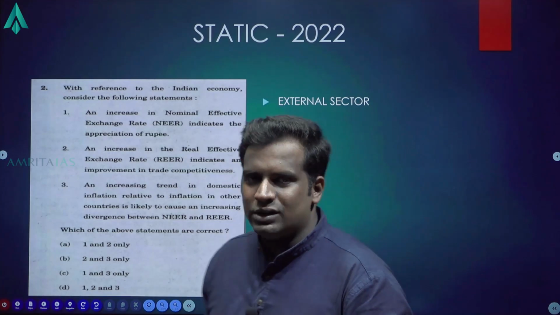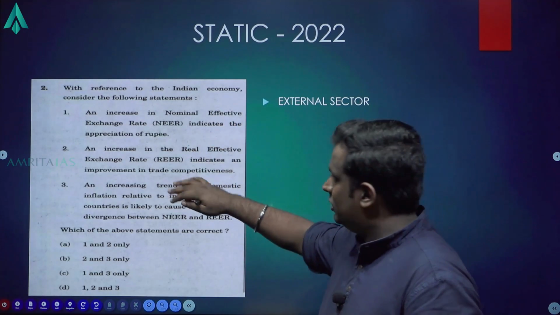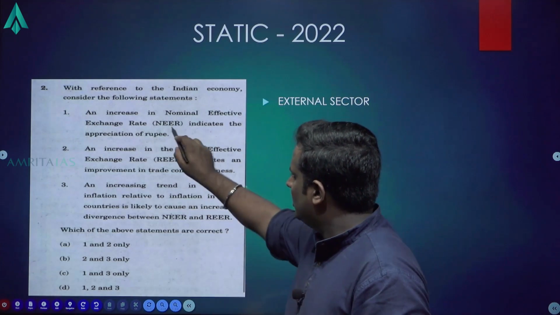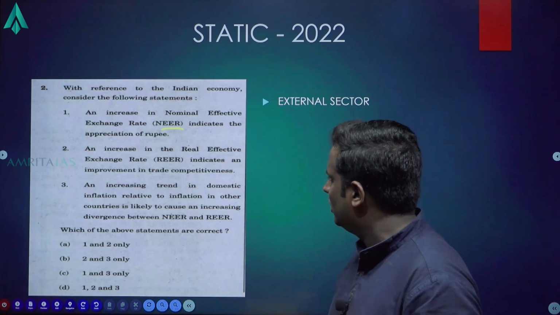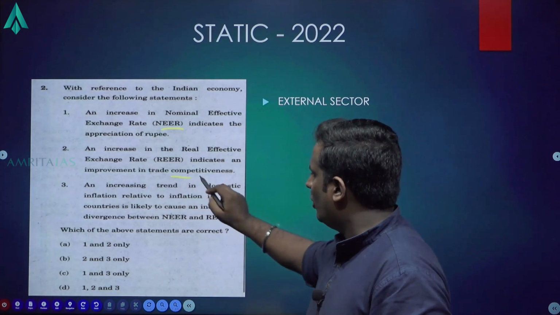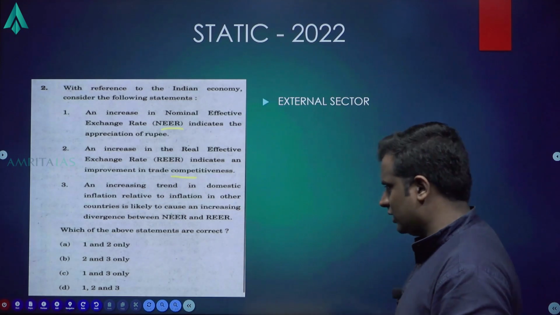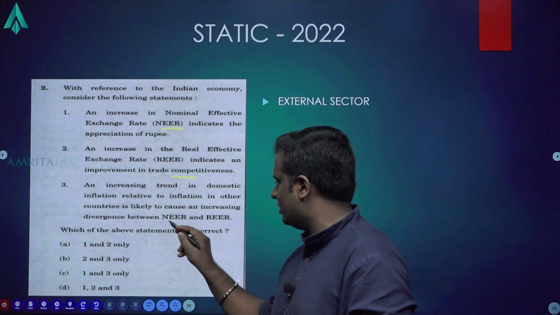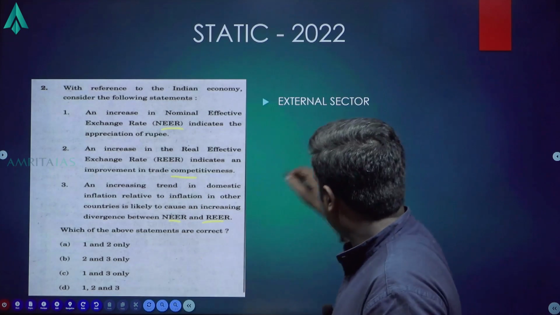So now we'll be looking at the static questions of 2022. I hope everyone can read the question. With reference to Indian economy, consider the following statements. Increase in NEER or nominal effective exchange rate indicates appreciation. Increase in REER indicates an improvement in trade competitiveness. Increasing trend in domestic inflation relative to inflation in other countries is likely to cause an increasing divergence between NEER and REER. So this is actually a static question.